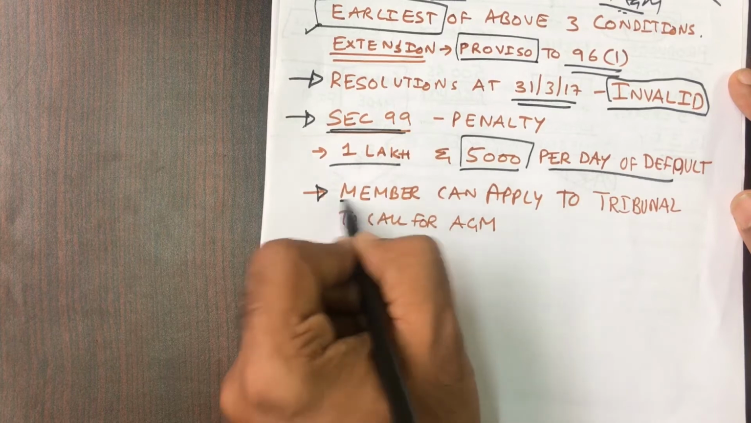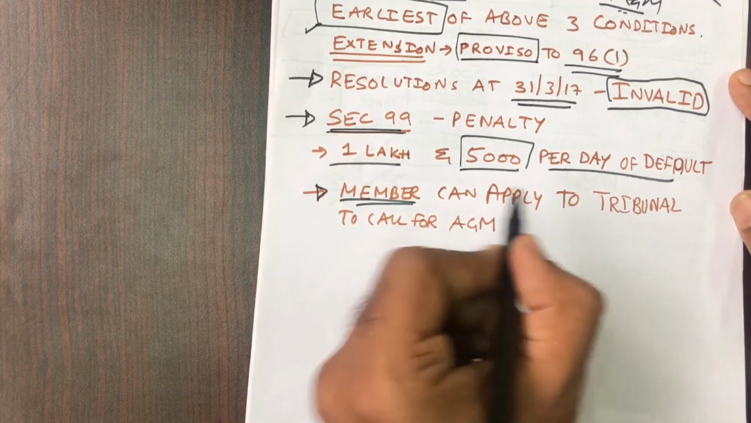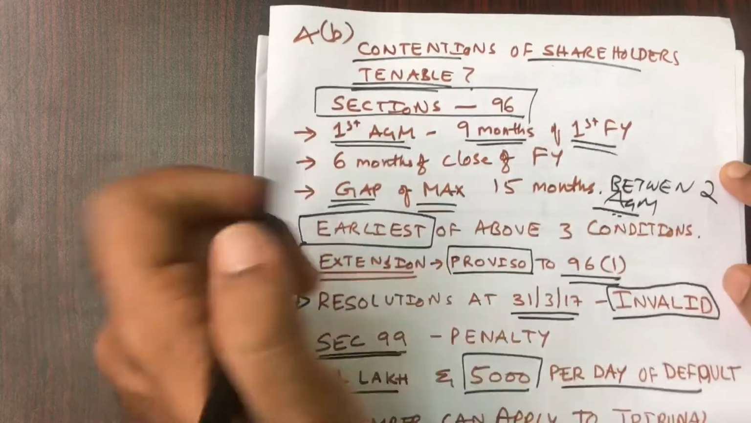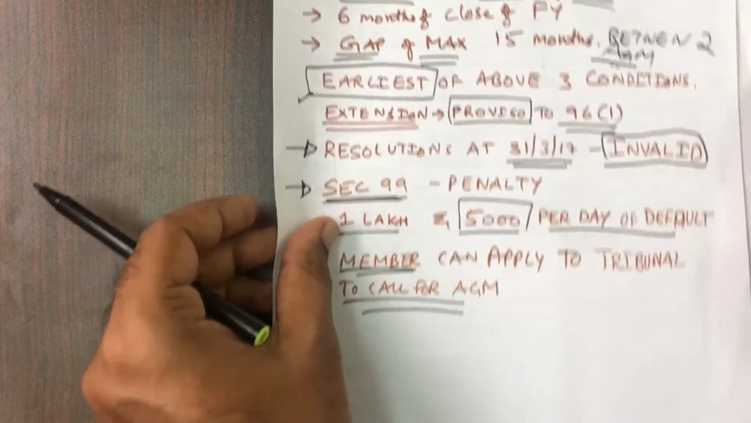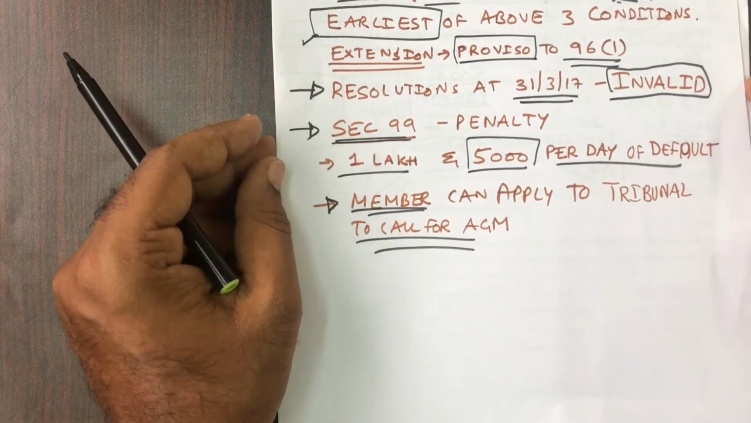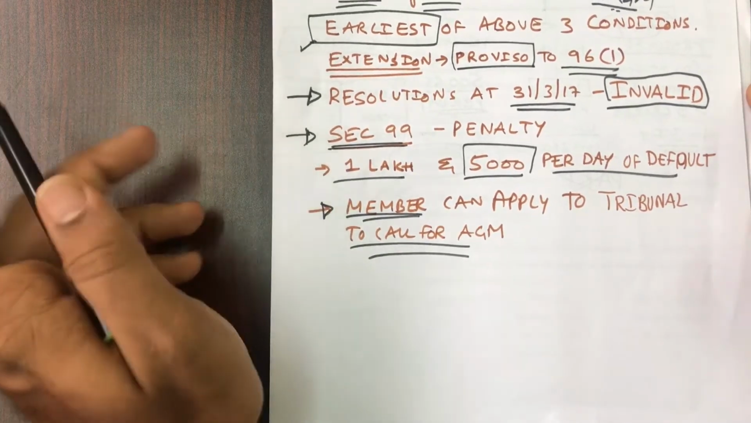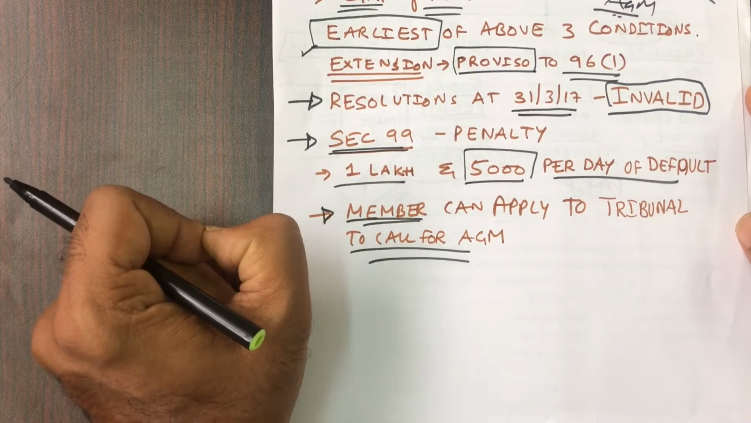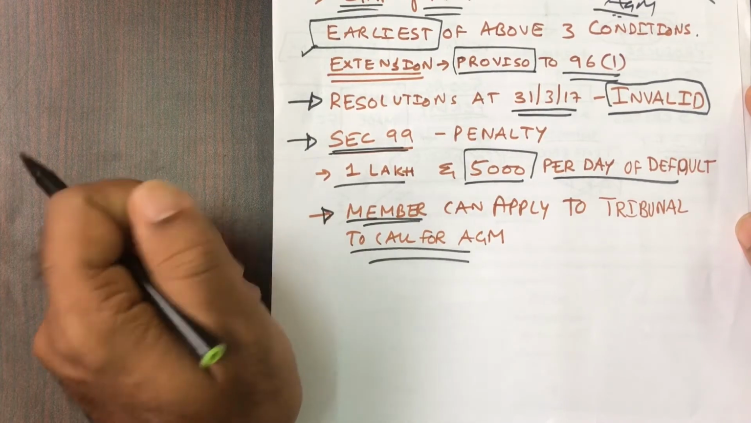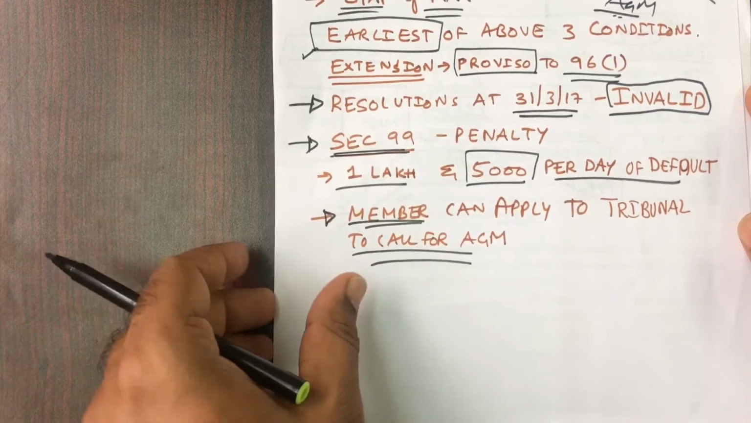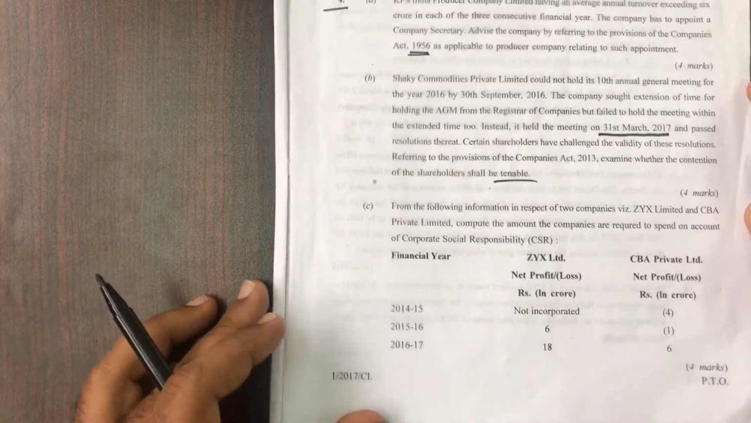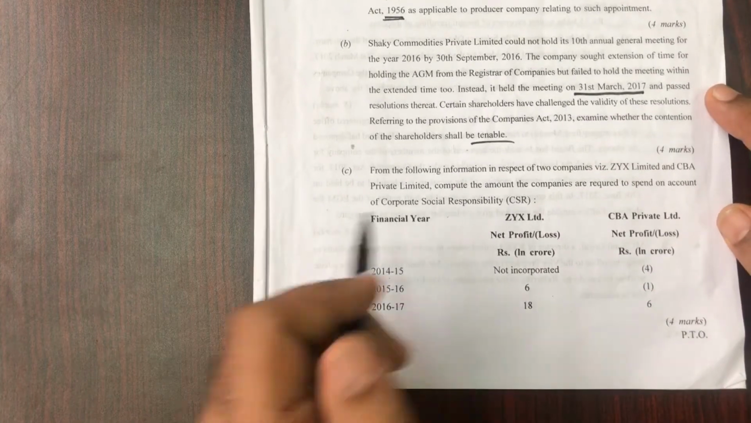Then the member shareholders can apply to the tribunal to call for the AGM. So this is connected to our question of shareholders. Here, is it tenable or not? Yes, definitely it is, because they have not held it within the time limits prescribed under section 96, or even in the extension provided in the proviso to section 96 subsection 1. Everybody knows this, but how you present the answer makes a difference in how you score the marks.